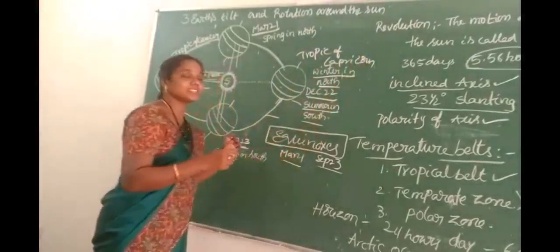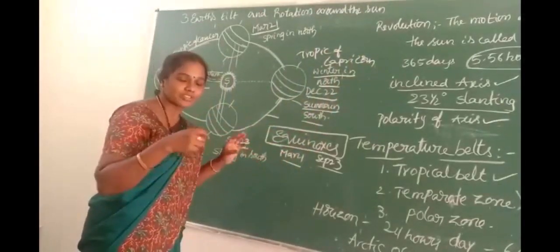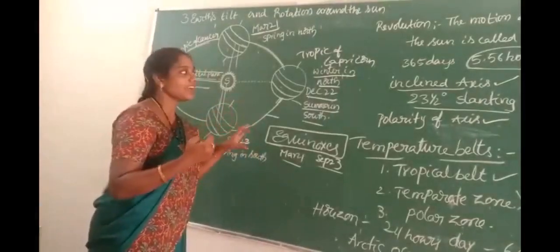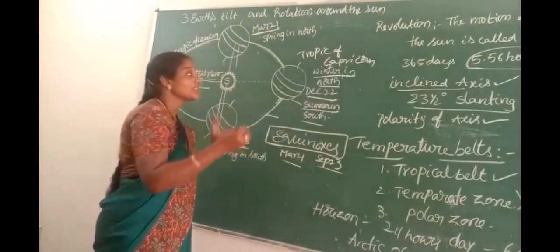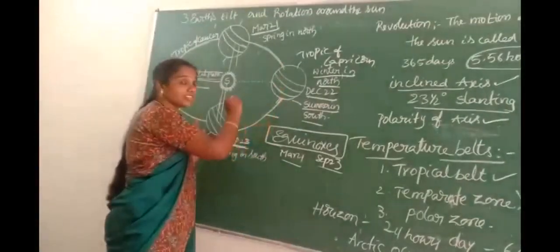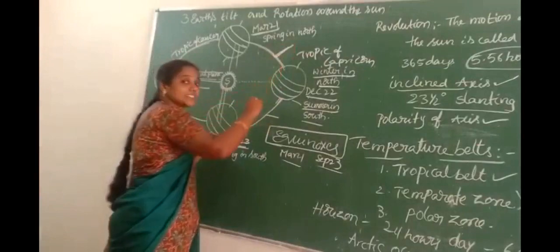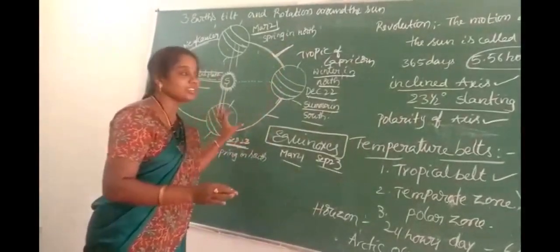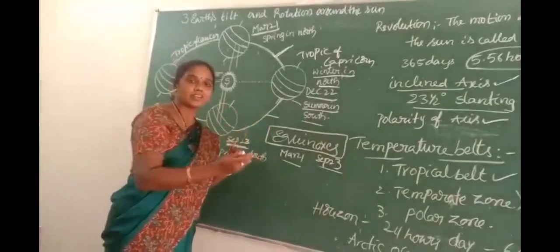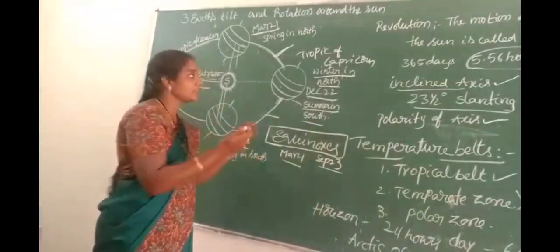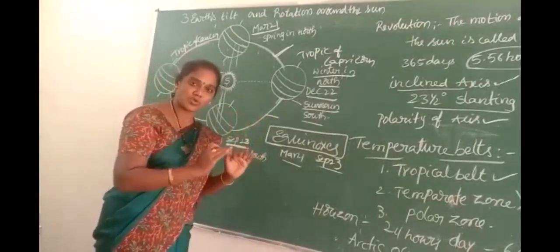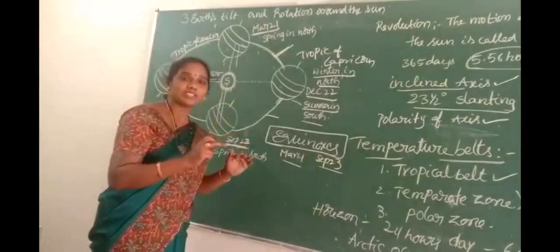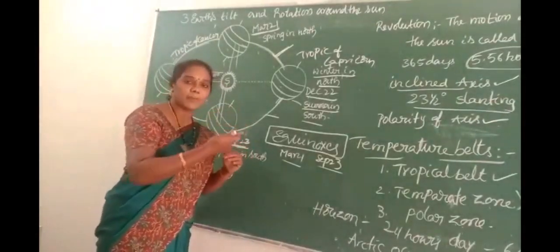So children, here are the movements of the Earth around the sun, the revolution of the Earth. This is the position of the Earth based on the revolution. The Earth rotates around the sun based on the orbit. This is the oval-shaped orbit. It is a plane orbit, so it is called the orbital plane. The orbital plane is oval-shaped, and the Earth revolves around the sun on the oval path.